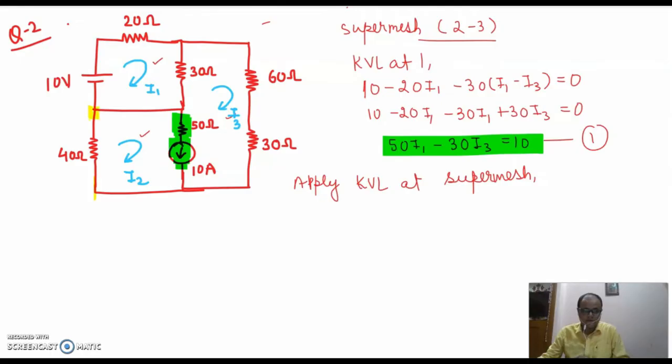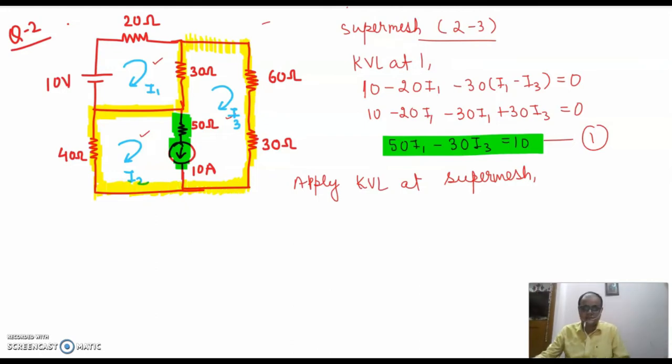So I'll have to first highlight the super mesh. This will be your super mesh. And the way I am highlighting the super mesh, I'll be proceeding with the KVL in exactly the same manner.